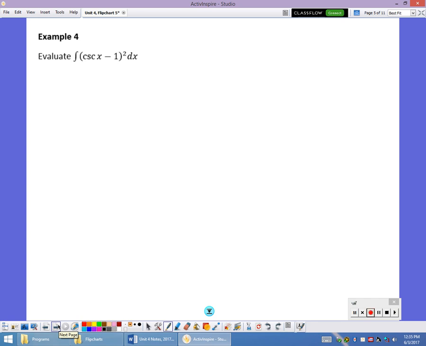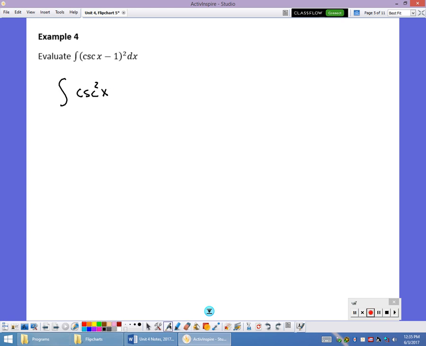This one gets a little bit trickier. We have cosecant of x minus 1 quantity squared. We can't just let u be cosecant of x minus 1 because then the derivative of that would be negative cosecant times cotangent, and that's not going to work. We don't have any cotangents in there anywhere. But what you can do is square out this binomial. So I can write it as cosecant squared of x, plus, let's see, that's a minus